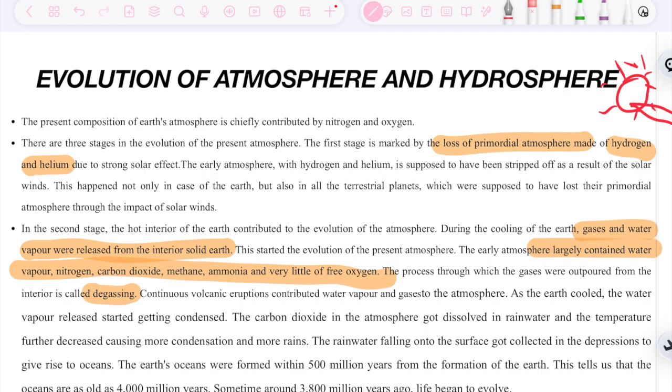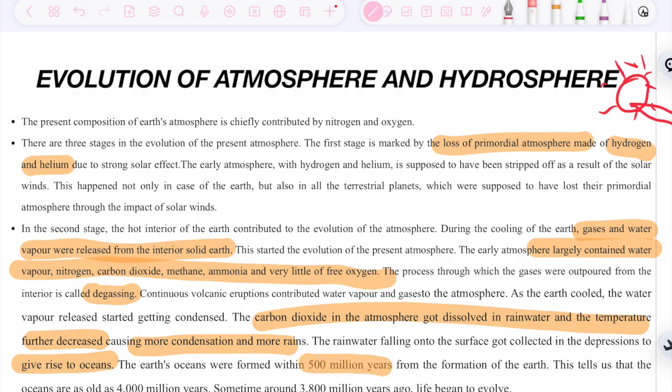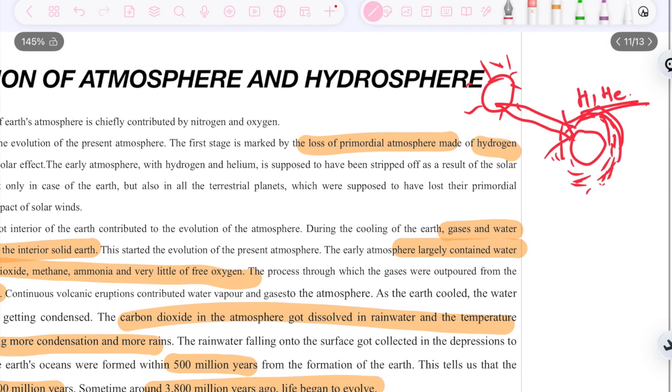As Earth cooled down, the water vapor started getting condensed. The carbon dioxide in the atmosphere got dissolved in the water, and temperature further decreased, causing more condensation and more rain. The rainwater falling on the Earth got collected in the depressions to give rise to oceans. The Earth's oceans were formed around 500 million years after the formation of Earth. This tells you that oceans are as old as 4,000 million years. So life began after the formation of oceans.